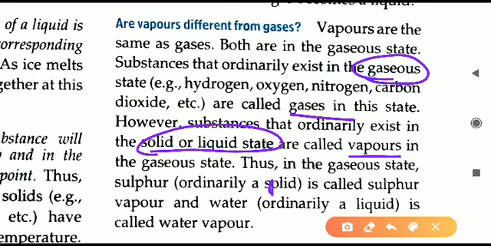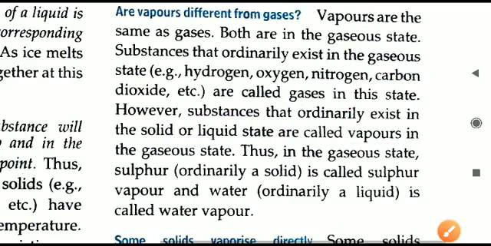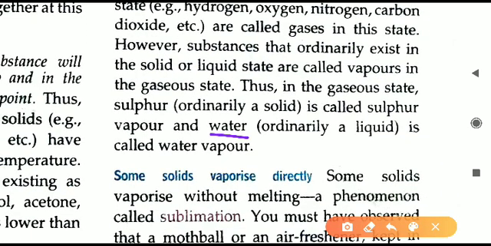For vapors, you can take the example of water. We don't say water gas. We say water vapor. Why? Because water normally remains in liquid state. Normally water is not a gas. So any substance which normally remains in solid or liquid form, when it changes to gaseous state, is called vapor. It is not called gas. Another example is sulfur. When we heat sulfur, it changes into gaseous state. They are called sulfur vapor. Water changes to water vapor.